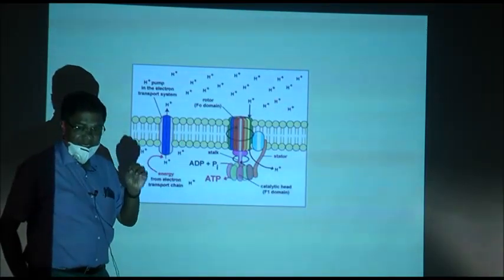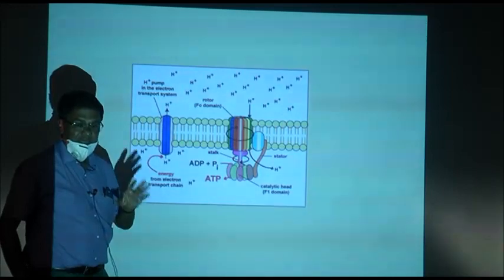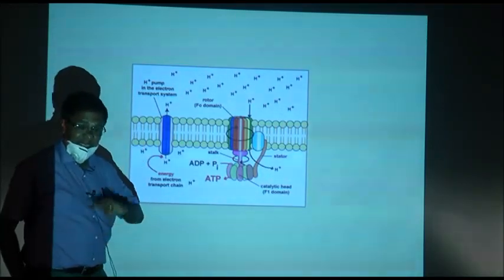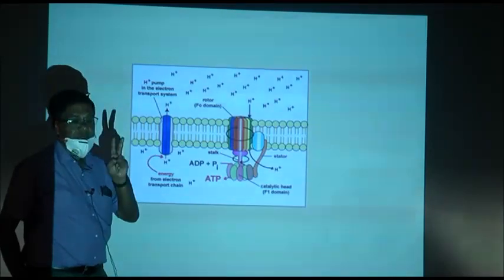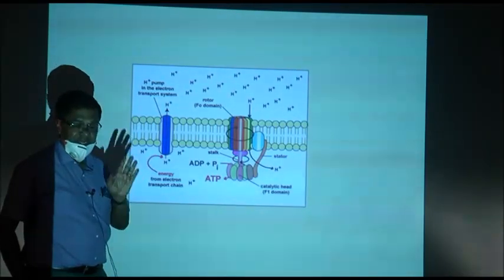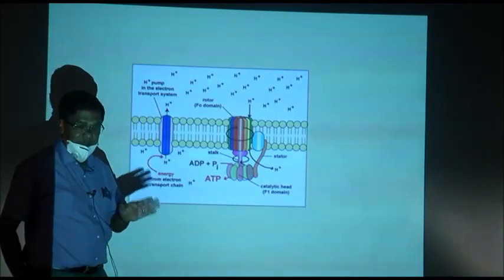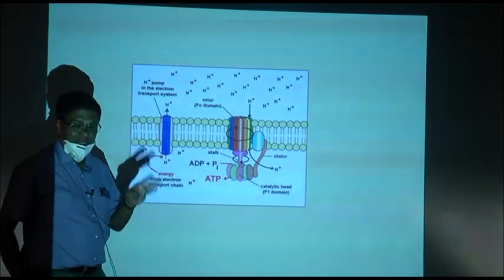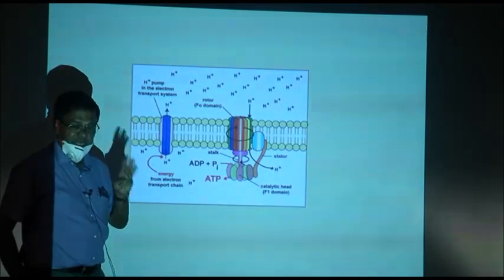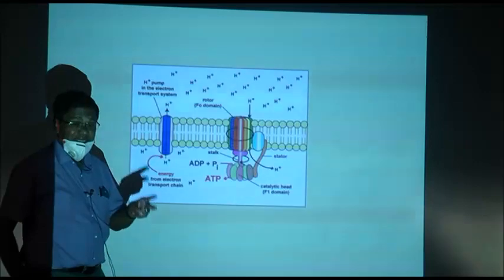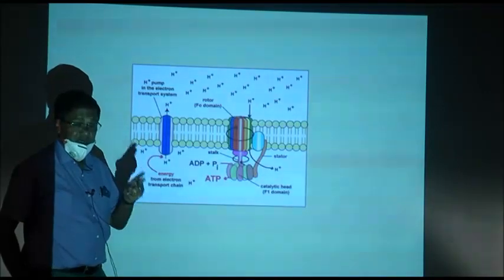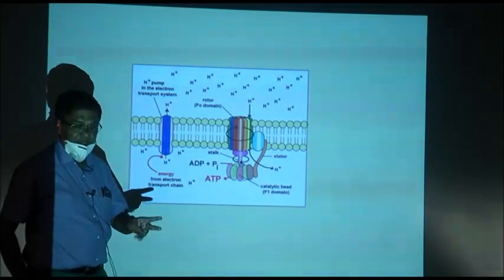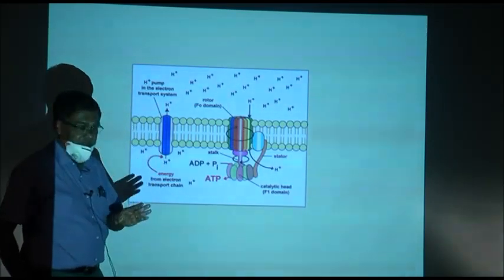For every NADH plus H plus we get 3 ATP, and for every FADH2 we get 2 ATP. So wherever NADH plus H plus is formed, we get 3 ATP, and wherever FADH2 is formed, we get 2 ATP in the electron transport chain. So, NAD 3 ATP, FAD 2 ATP. Remember this. Our calculations will be based on that.